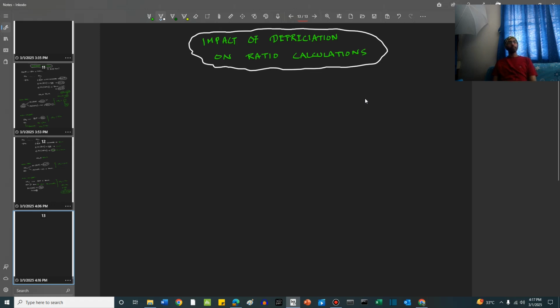Now, in our example, we said that OpenAI had taken up 1 billion worth of assets, right? And it was doing a cost model, let's say. Cost model means it is opting between three methods. One is the straight line method, one is the double declining method, and the other is the units of production method. In all these cases, there will be a difference in the impact on ratio calculations.